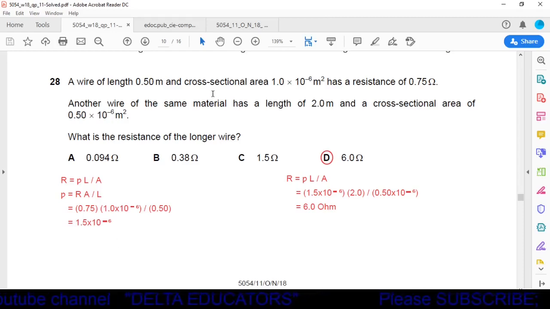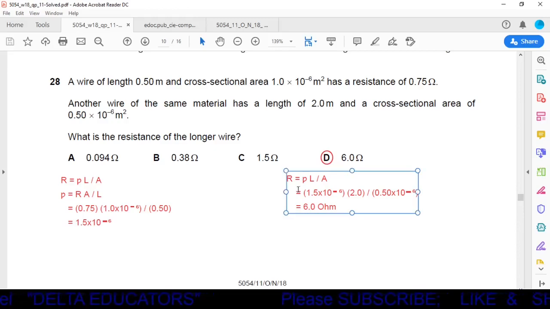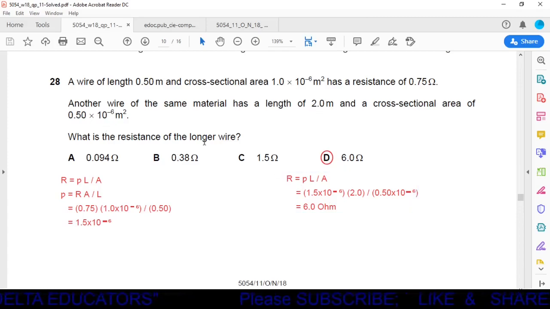Now it is given that both the wires are of the same material. Since both wires are of the same material, the resistivity we calculated for the first wire will also be the same for the second wire. Now we have to calculate the resistance of the second wire. So R will be equal to ρL/A. Resistivity is 1.5 × 10^-6, length of the second wire is 2 meter and cross-sectional area is 0.5 × 10^-6. By solving this, we get the answer 6 ohm, and it is given in option D. So option D is the correct one.